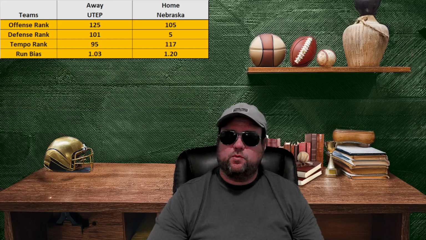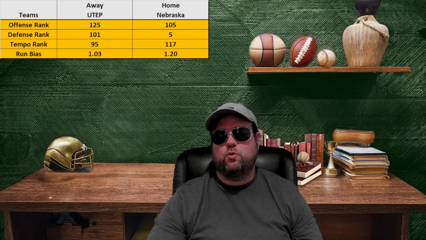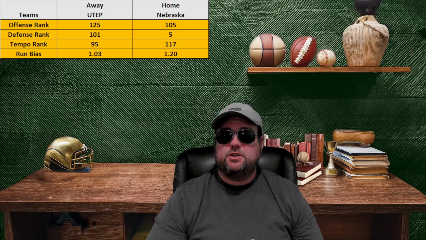So UTEP is really one of our bottom-ranked teams. They tend to play rather slow. They tend to run the ball slightly more than they pass the ball. Nebraska is an interesting story. Nebraska is one of those marquee football teams.